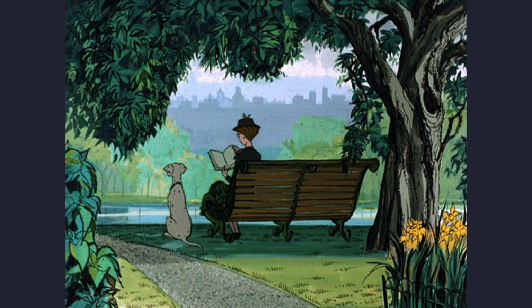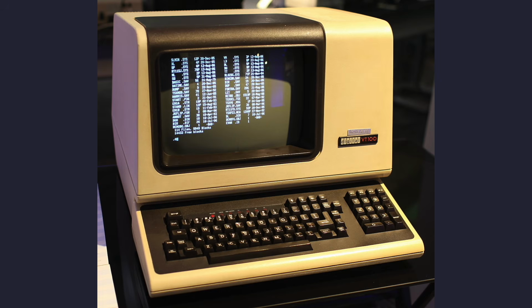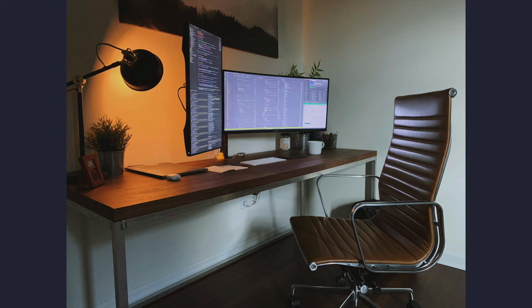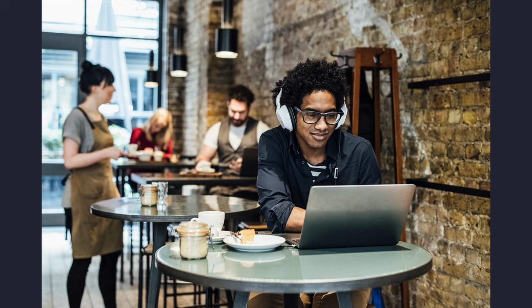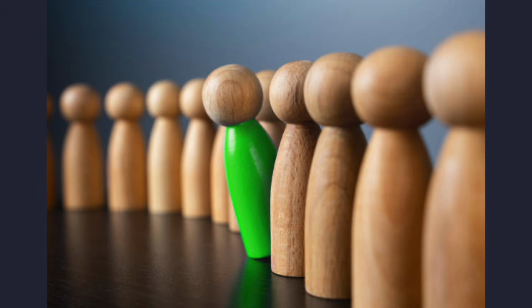What Ray Oldenburg forgot about when discussing the third place was to highlight the arguably more important zeroth place in every developer's life, the terminal. The zeroth place is the most important because it overlaps with the other three places regularly. Whether you are at home, at work, or at the coffee shop, you can easily find yourself spending hours in the terminal. For that reason, the terminal is a deeply personal entity.